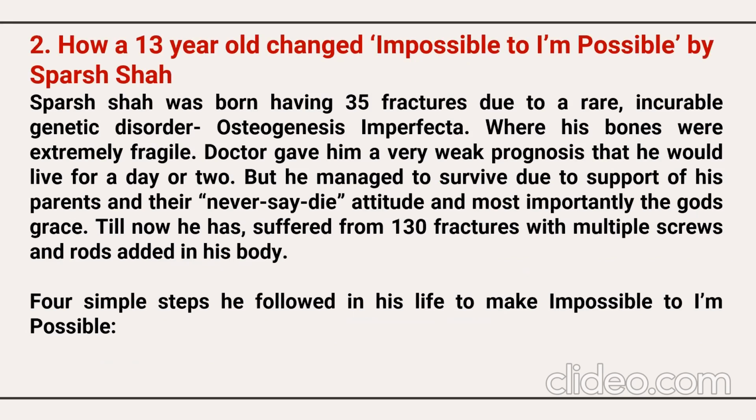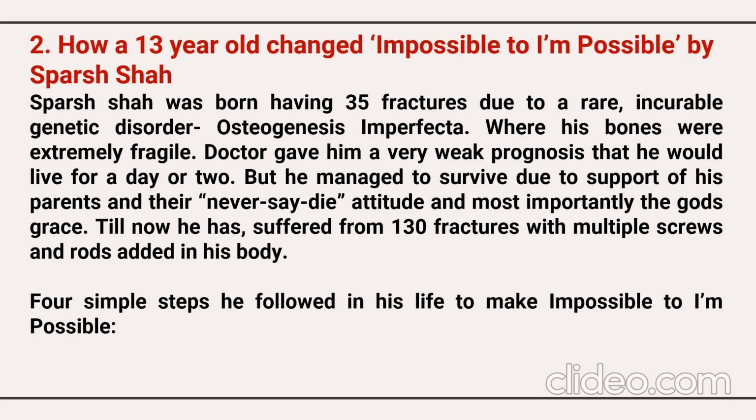Now, the next TED Talk we have here is How a 13-Year-Old Changed Impossible to I'm Possible by Sparsh. Sparsh was born having 35 fractures due to a rare incurable genetic disorder, osteogenesis imperfecta, where his bones were extremely fragile.